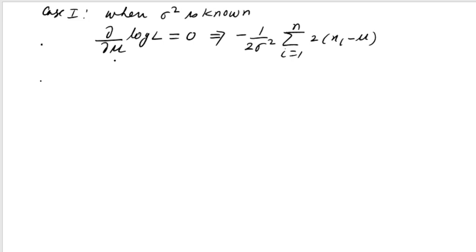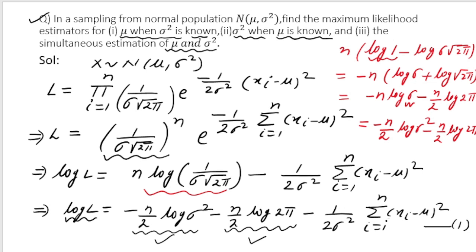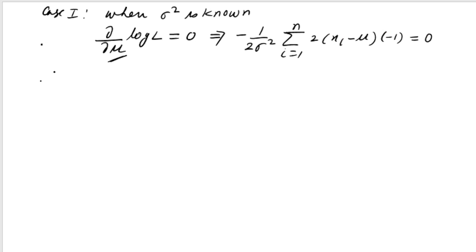But since we are differentiating it partially with respect to mu, I have to differentiate mu again. So this is a minus mu, so I have to multiply it by minus 1, and this I have to equate to 0. I hope it has made sense to you, because I repeat, if I differentiate this part, it will give me 2 times xi minus mu, and here the coefficient of mu is minus 1, so I have written minus 1 here.